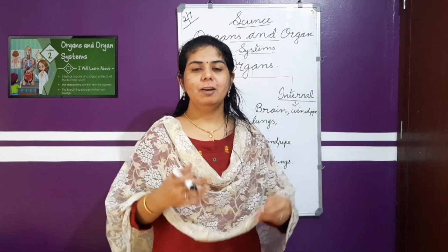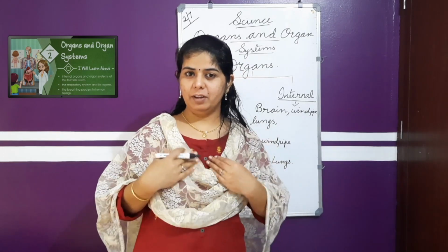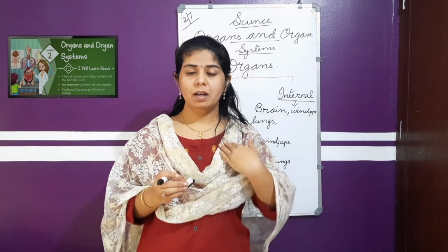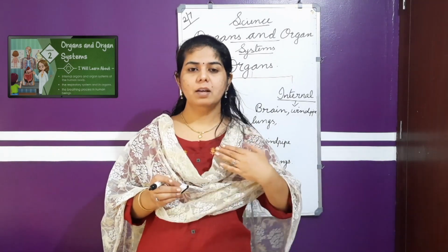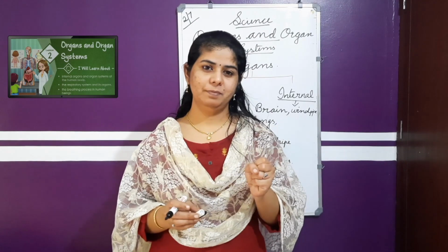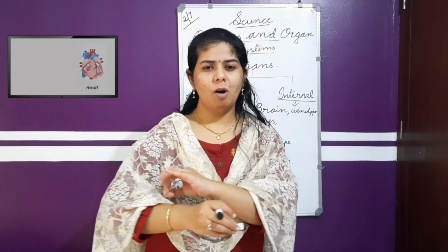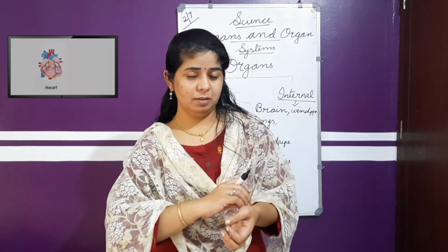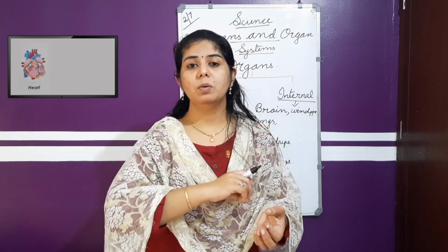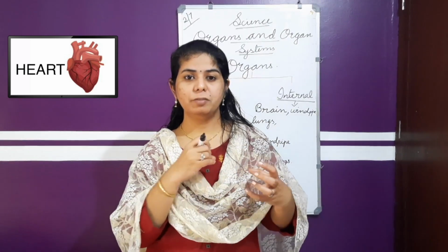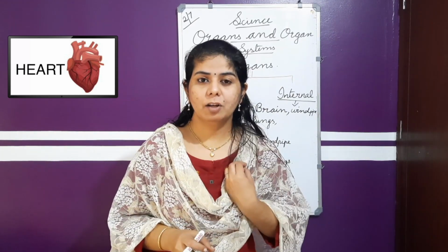Again, same way on the chest itself. Now we said that we have lungs here. On the left side of your chest, above the left lung, you have another important organ, which we can say is a motor, which is pumping blood to all the parts. Blood, the flow of the blood, is very important. The blood is the one who passes the food and oxygen we have taken in to the different parts, and that blood is pumped to different parts by the organ called heart.